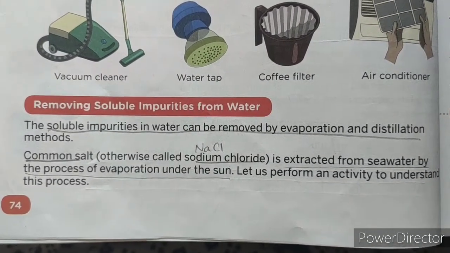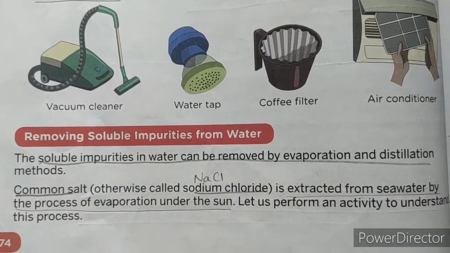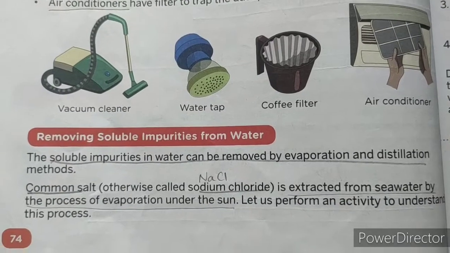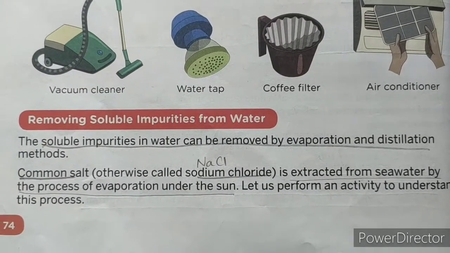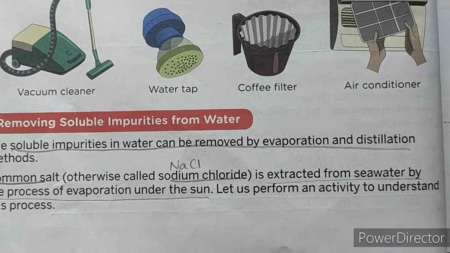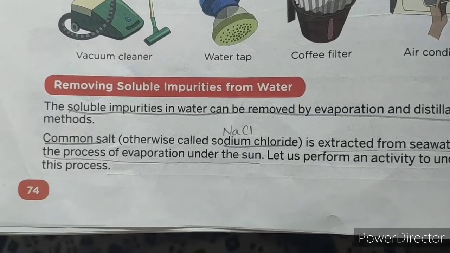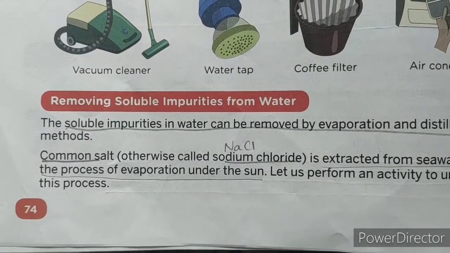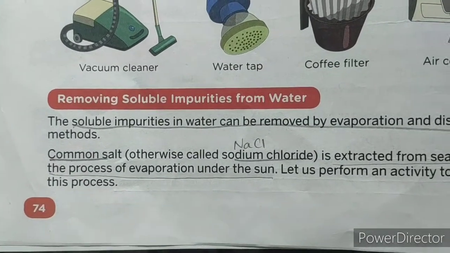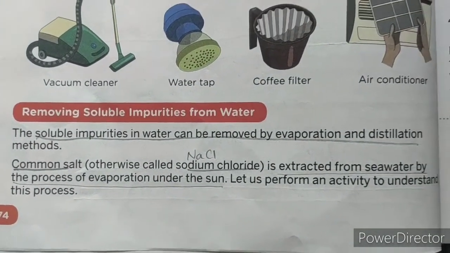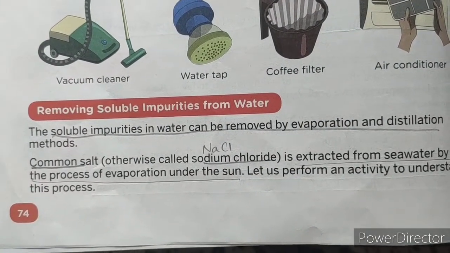Okay, now we are going to see about removing soluble impurities from water. Soluble impurities, how soluble impurities in water, dissolvable material. Soluble impurities in water can be removed either by evaporation and distillation. Common salt, which is also known as sodium chloride. Sodium chloride, how can we write it? NaCl. It is extracted from seawater by the process of evaporation.